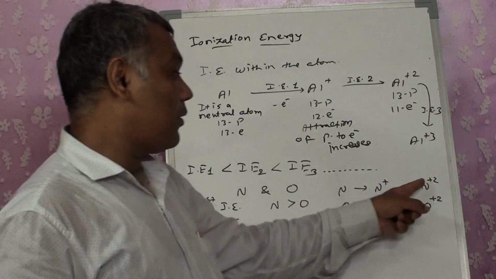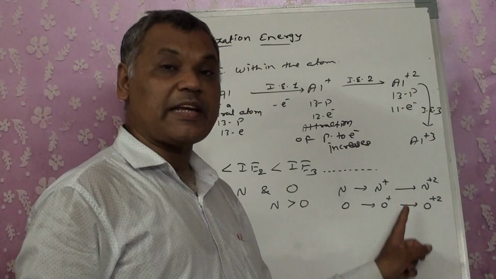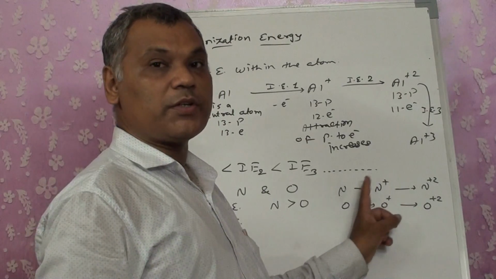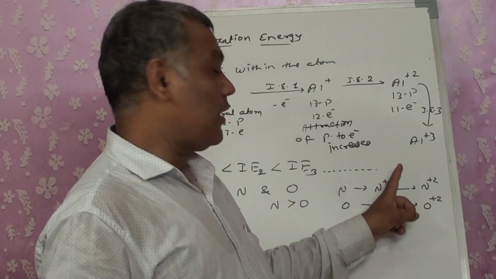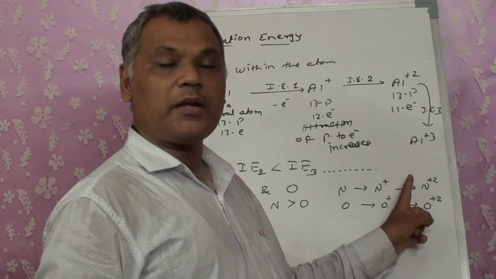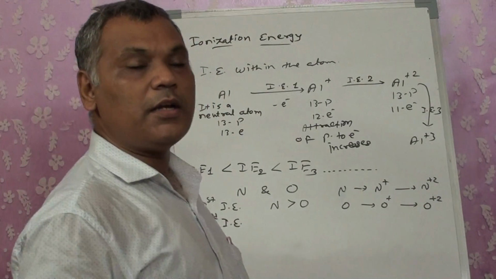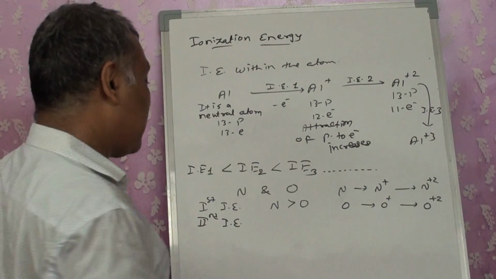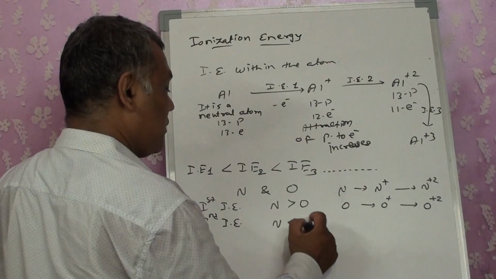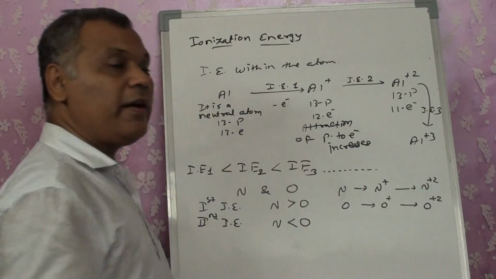And I want to compare the ionization energy of the second electron. I don't want to compare the ionization energy of the first and second electron. I want to compare the energy required to remove the second electron from nitrogen and the second electron from oxygen. So in that case, what will we get? Nitrogen will be less. Now why does it happen?